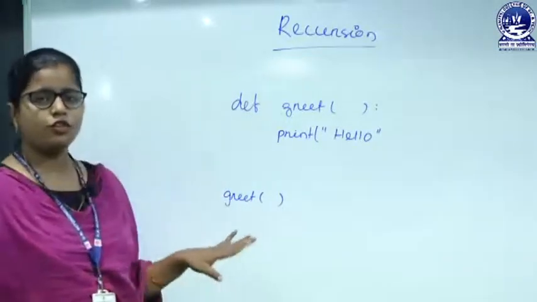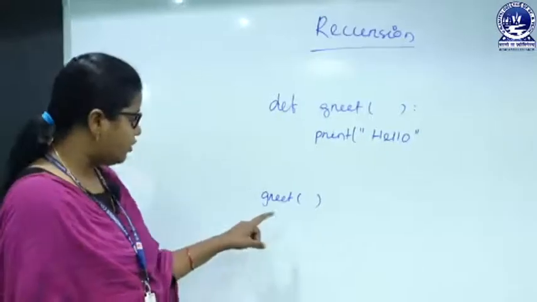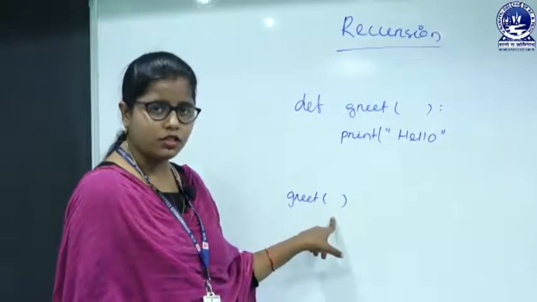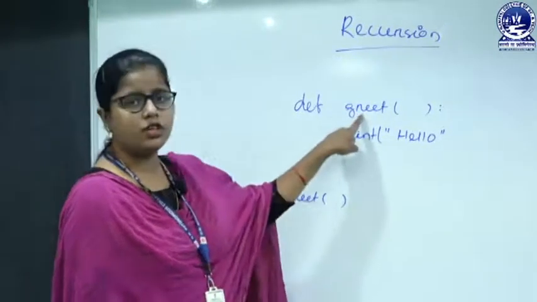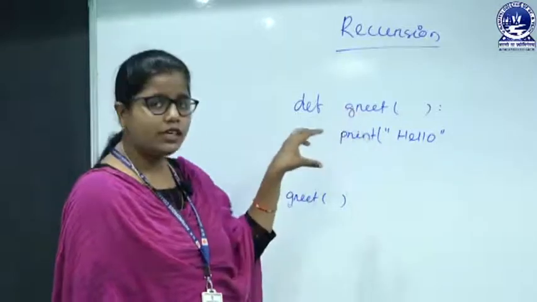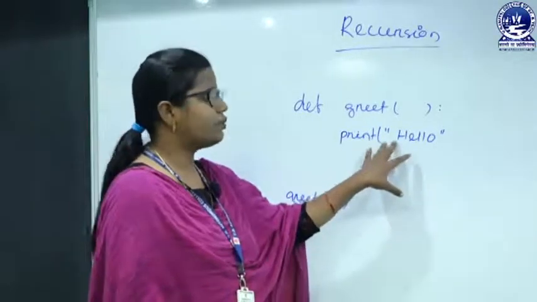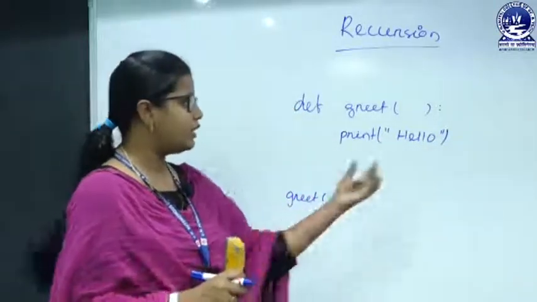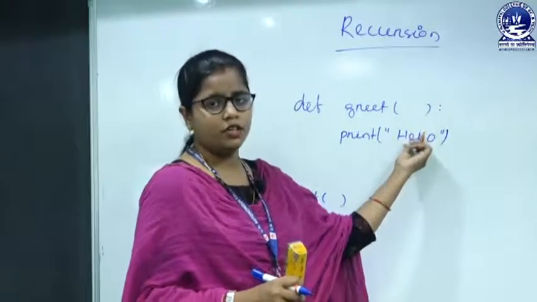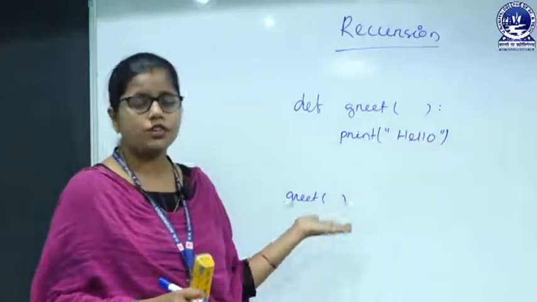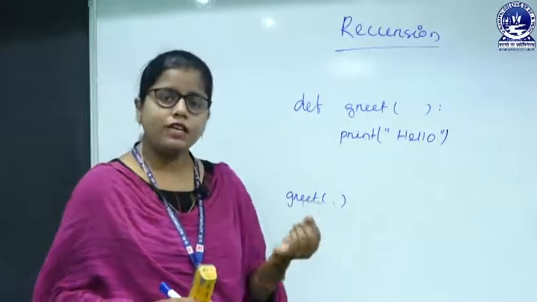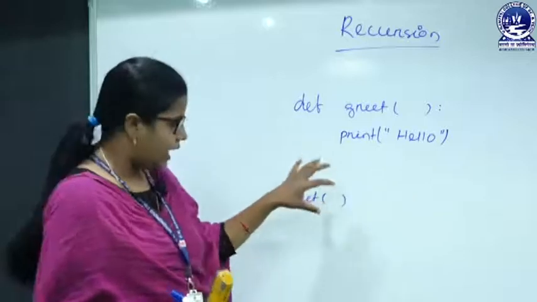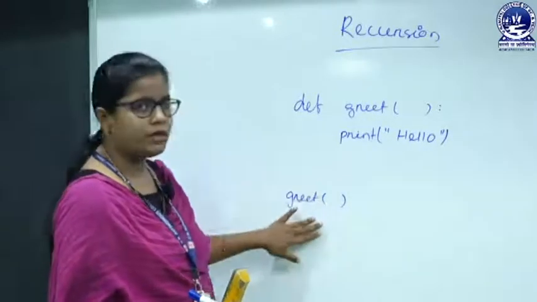When my program gets executed, the execution will start from here. I am calling the grid function, then the execution will jump to the grid function body. So, what is actually inside the grid function? The print statement, that is print hello. So, the output screen will get printed with hello. This is the structure of a normal function. So, what is recursion? How can we implement the recursion here?